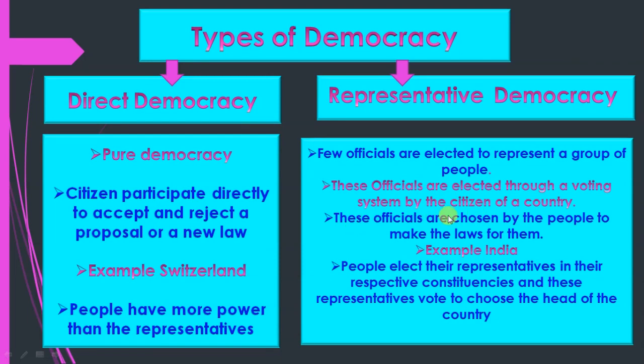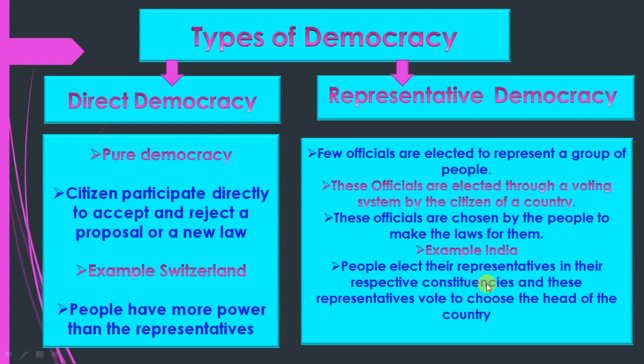So these officials are chosen by the people to make the law for them. First, people elect the officials, meaning leaders. Then that leader makes a law for us. All people make the law for all the people. For example, India.